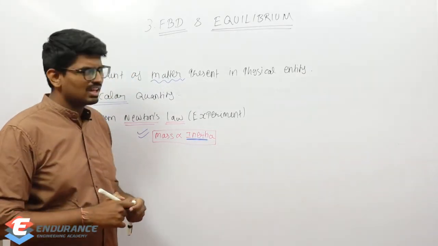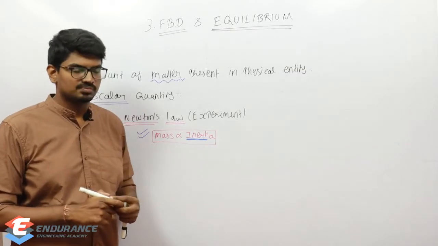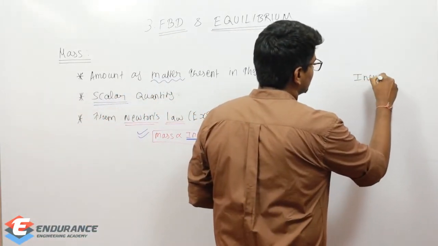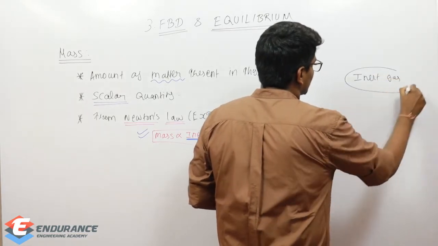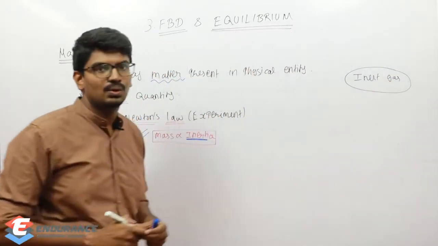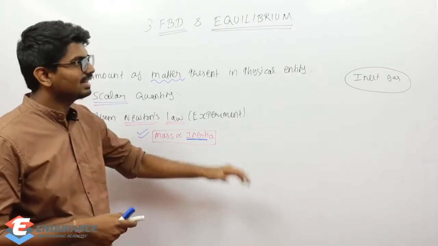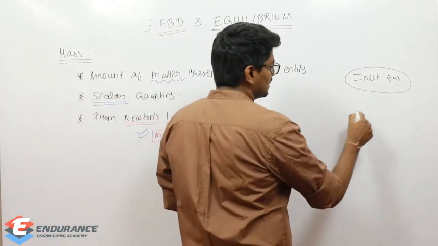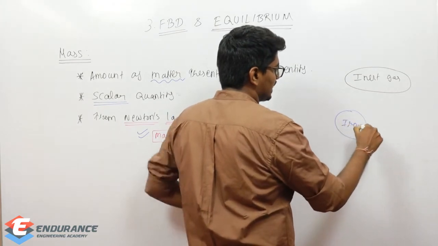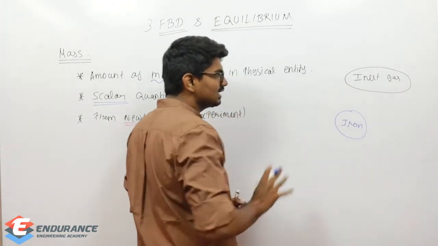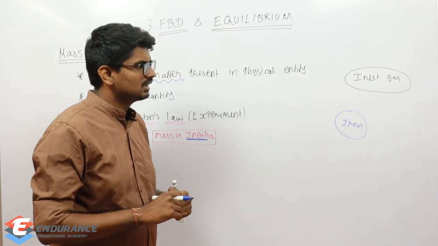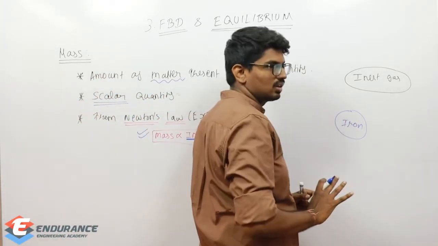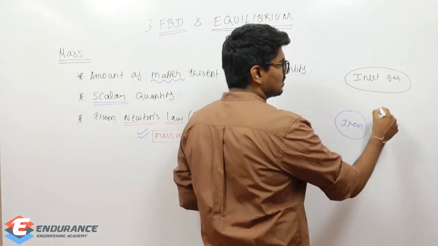You would have seen the same word somewhere else also. I hope you remember: inert gas. Argon, helium, xenon, those are inert gases. Suppose let us consider an example. Let me take an iron rod or iron material. I am heating it in the furnace to some 1000 degrees Celsius or something. Or I am just not heating it also, I am just keeping the iron rod at some temperature. What will happen?